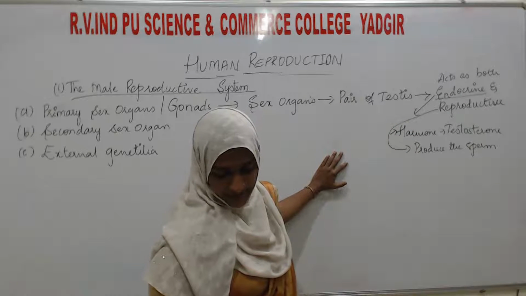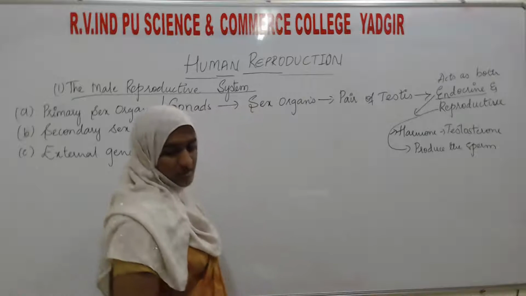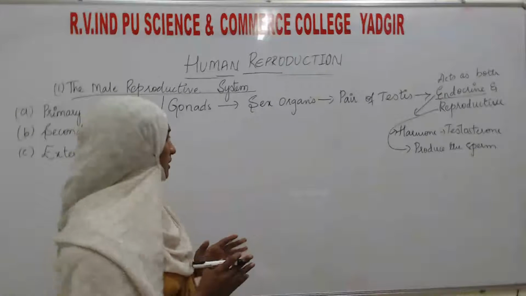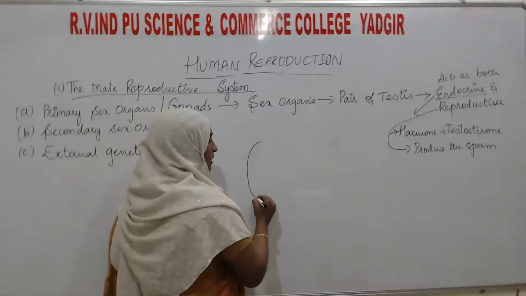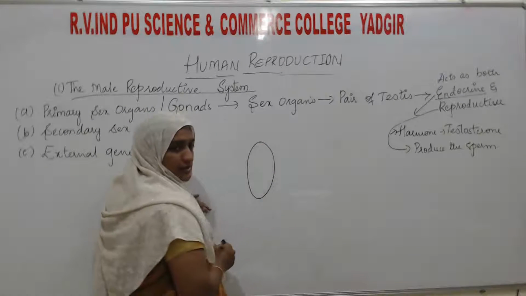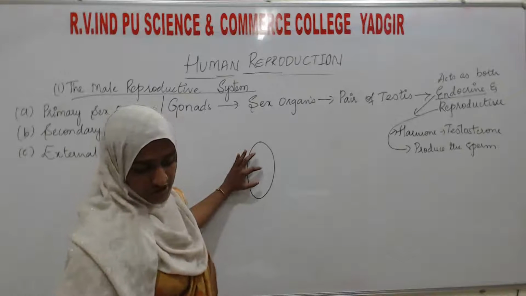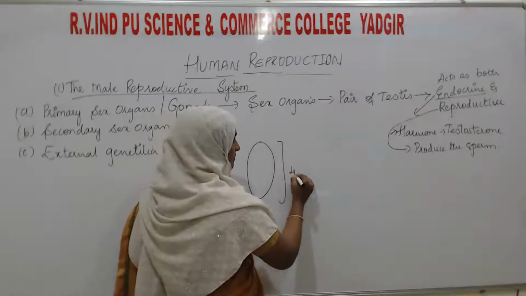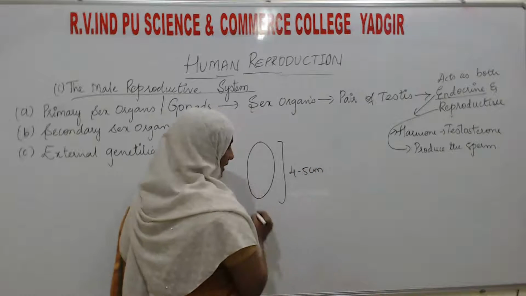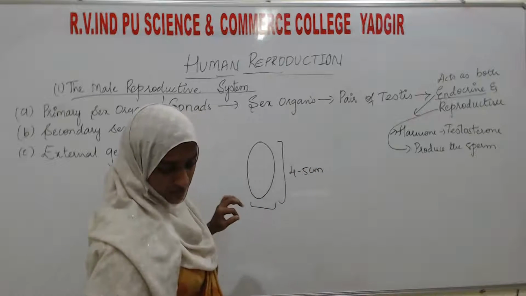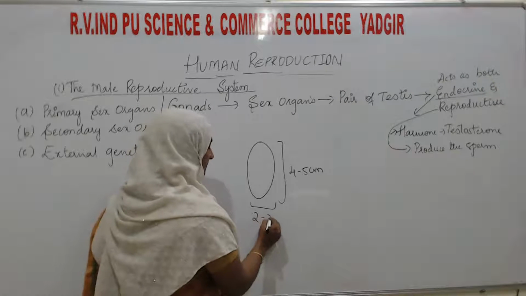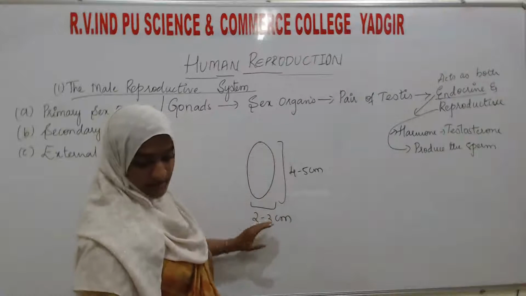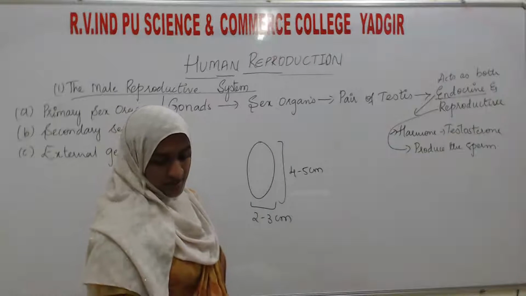Next, first we will see the structure of the testis. Testes are oval in shape, whose length is 4 to 5 centimeters and width is around 2 to 3 centimeters. This is the length and this is the width.